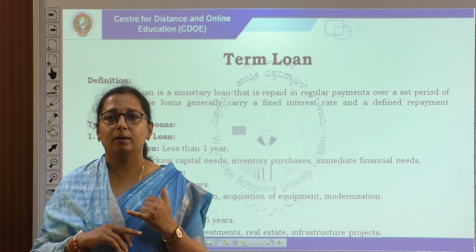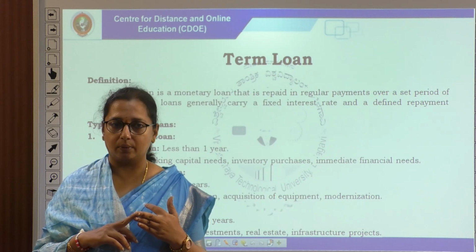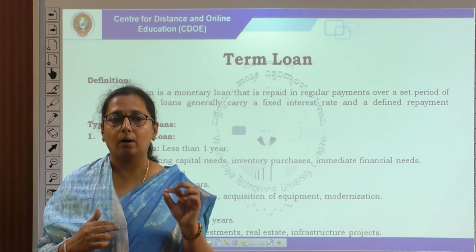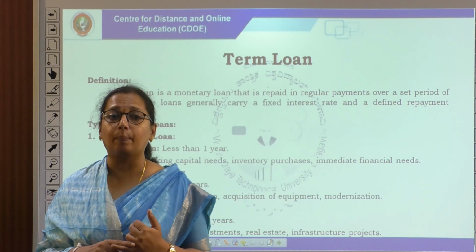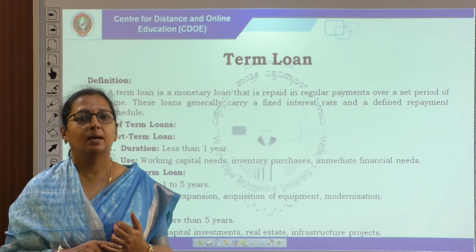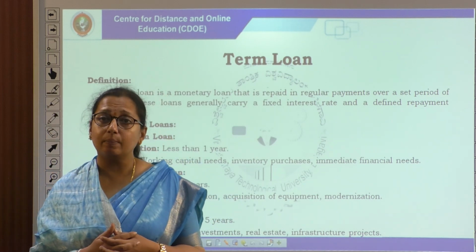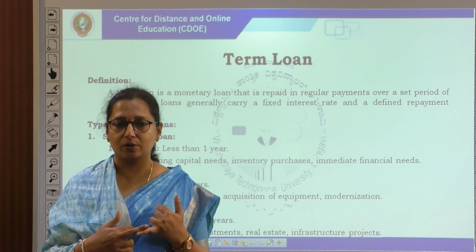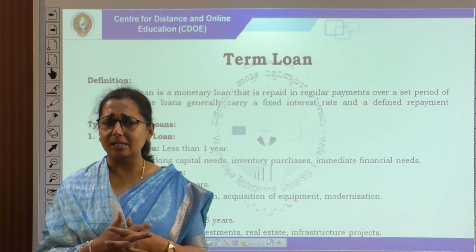Term loans can be short term, medium term or long term. Short term loans are for less than 1 year, used for working capital needs, inventory purchases, immediate financial needs and liquidity. Medium term loans run within 1 to 5 years, used for business expansion, acquisition of equipment, modernization.